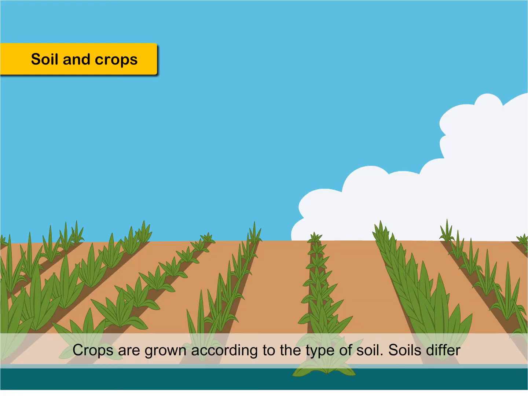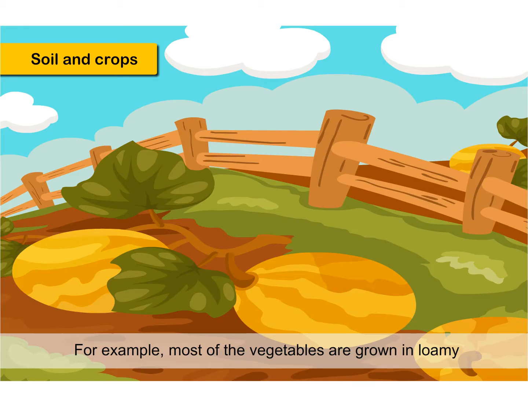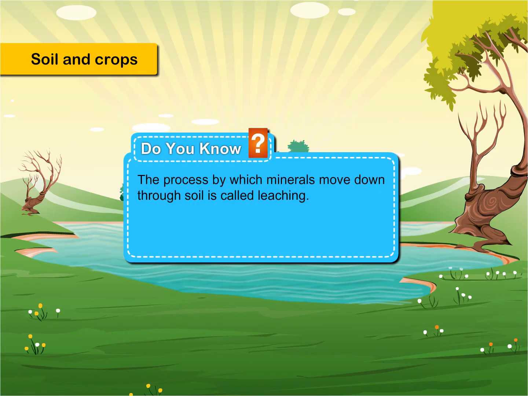Soil and crops. Crops are grown according to the type of soil. Soils differ in their mineral contents. Requirement of minerals varies from crop to crop. Plants absorb water and minerals from the soil through roots. The growth of crop also depends on the water and air holding capacity of the soil. For example, most of the vegetables are grown in loamy soil, whereas rice is grown in clayey soil. Do you know? The process by which minerals move down through soil is called leaching.